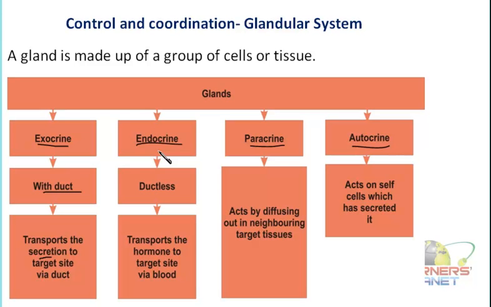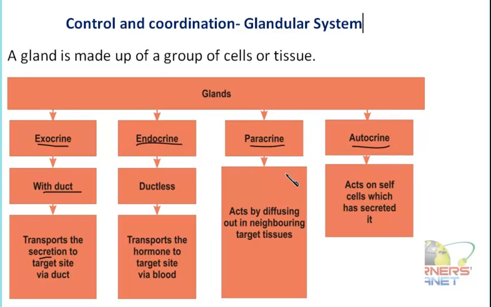So these types of glands secrete the material and pour it into the blood, or it is drained into the blood, and blood is the best circulatory method in our body. So along with this circulation of blood, the hormones will be transported to the site of their action. So the site of secretion and the site of action are of course different in the case of endocrine glands also.